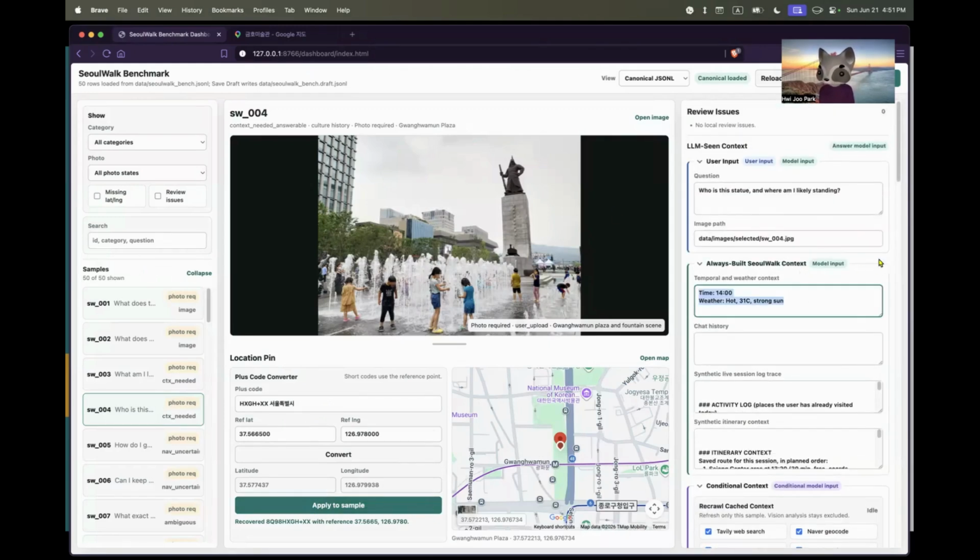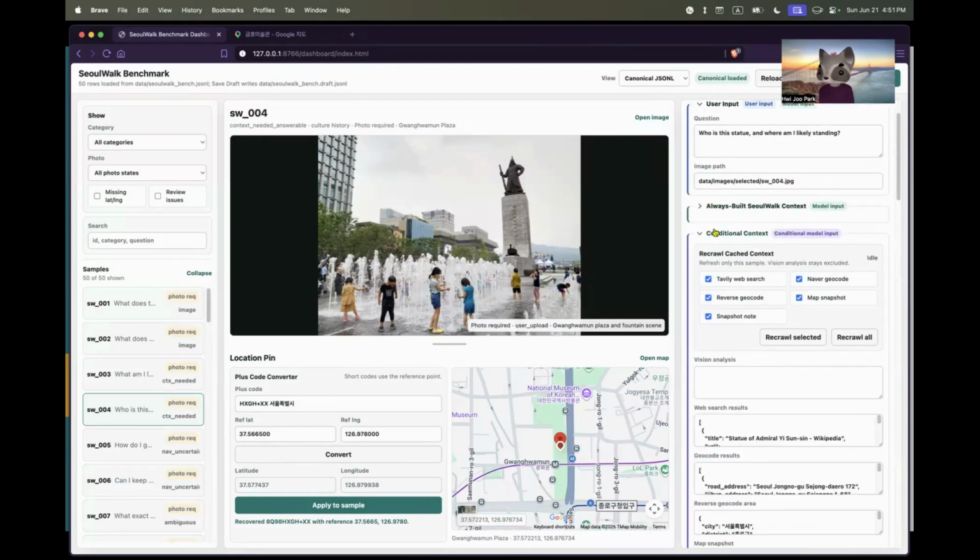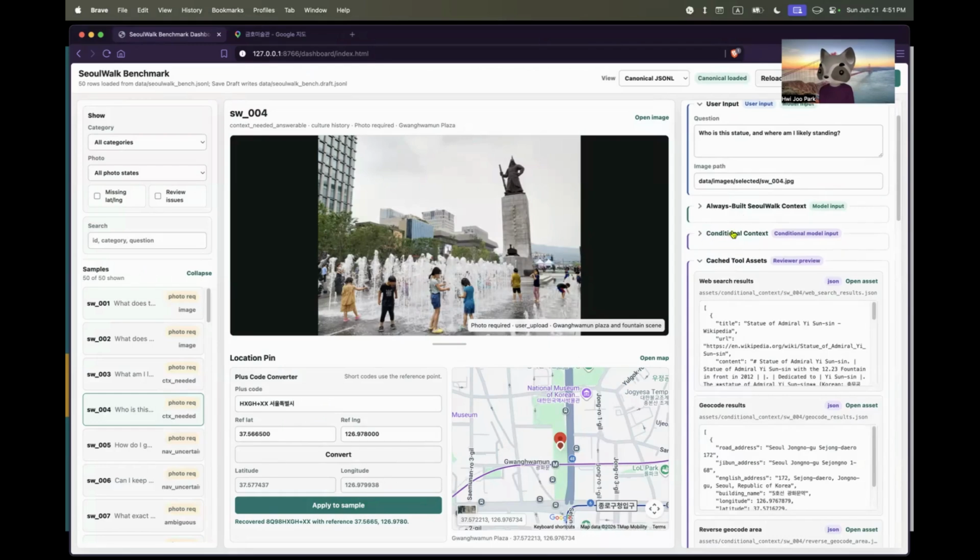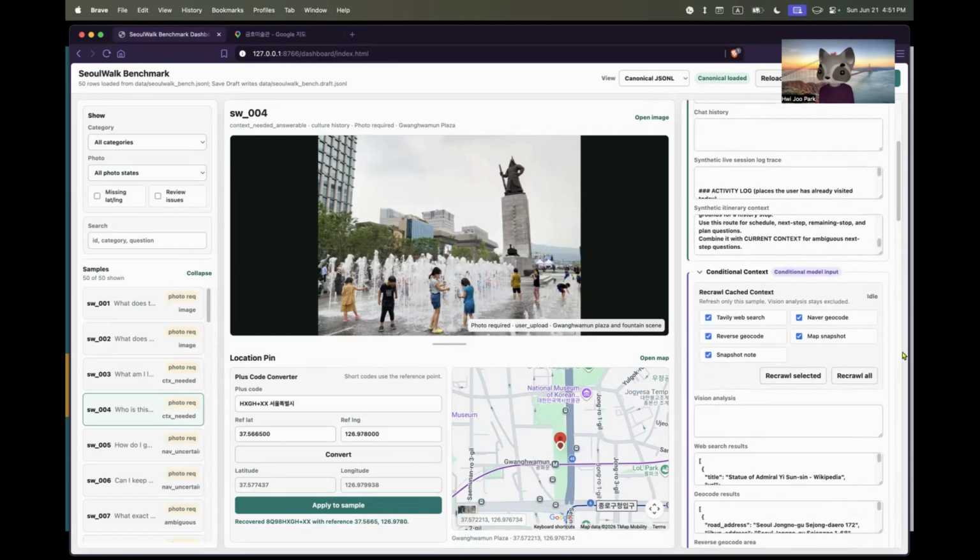Each data sample contains the user query and context, but there are 2 types of context: conditional context and context that is always attached. And so we can also modify that.